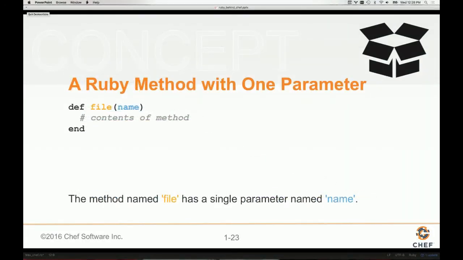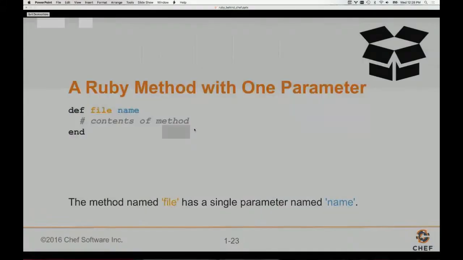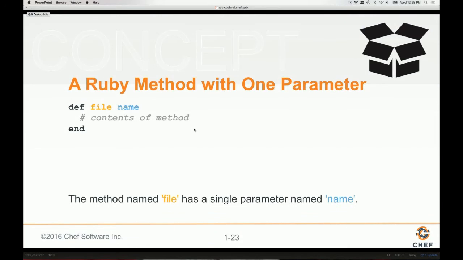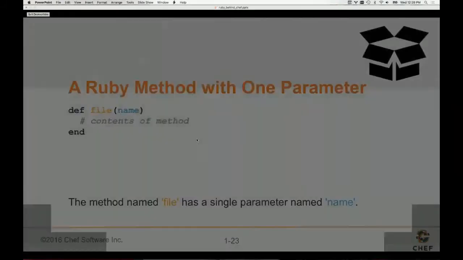So here's an example of a Ruby method with one parameter. When you define a method, you use the keyword def. What follows afterwards is the name of the method. In this case, if we were to define a method that would match the file resource, we would just call that file. And then if we wanted to have a single parameter being provided, we may, and you can name all those parameters. Even in the definition of the method itself, these parentheses are optional. So I could have made the slide and the reference look like this right here. I oftentimes leave the parentheses in when I'm defining it only because it does make it a little bit easier for me to see.